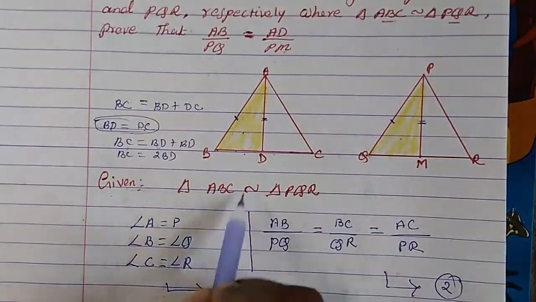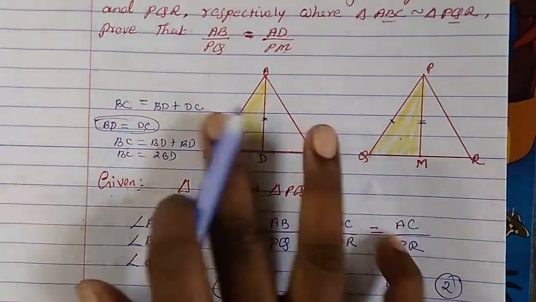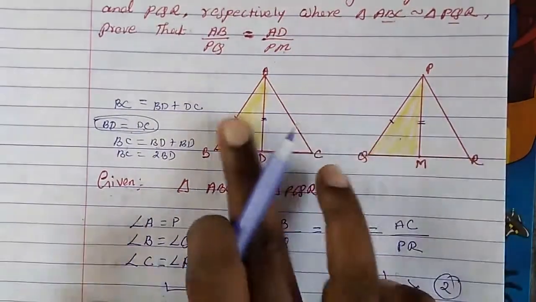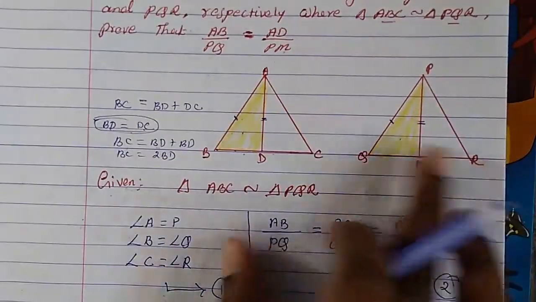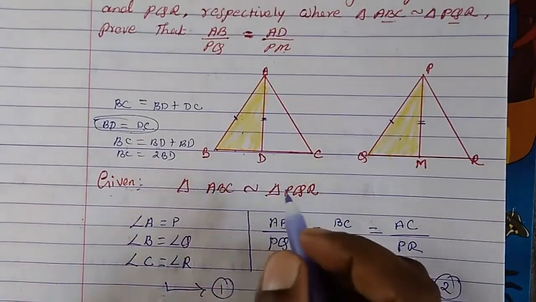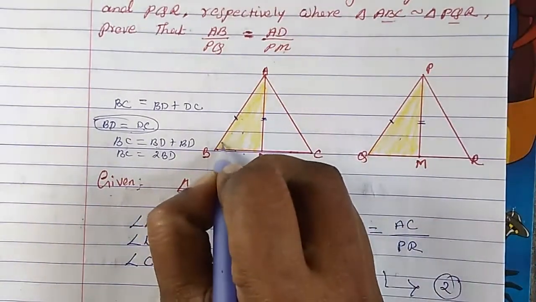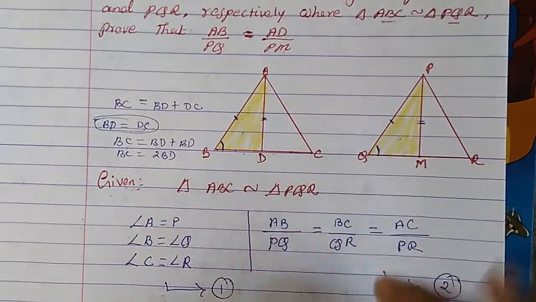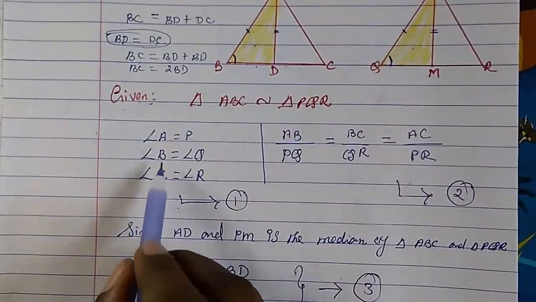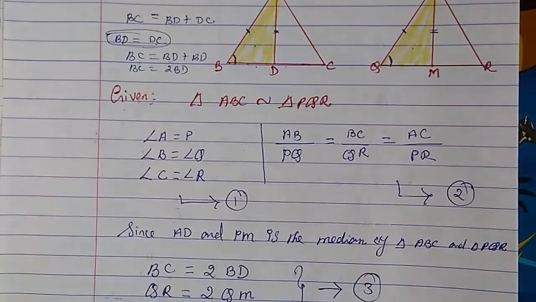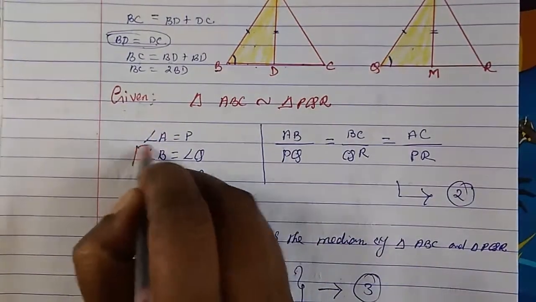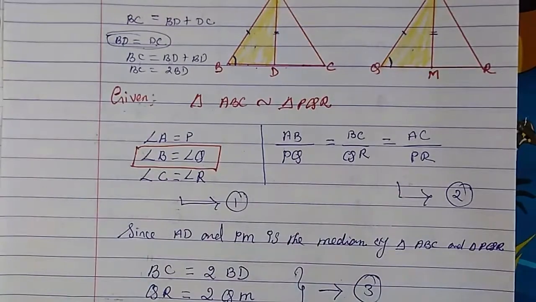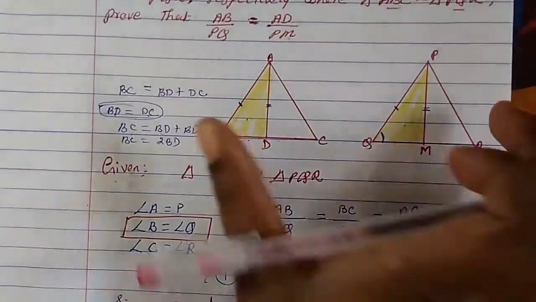First of all, we said that both the triangles are similar. Both the triangles are similar means the angles will be equal. So can we say this angle B will be equal to angle Q? Because here already you see B is equal to angle Q. This is given to us because both are similar.